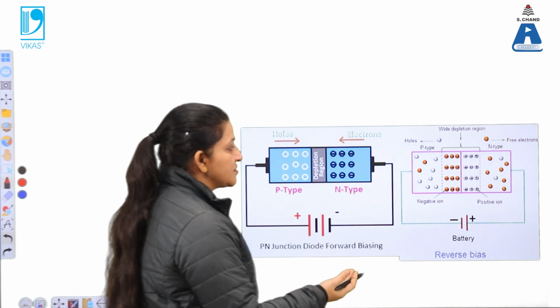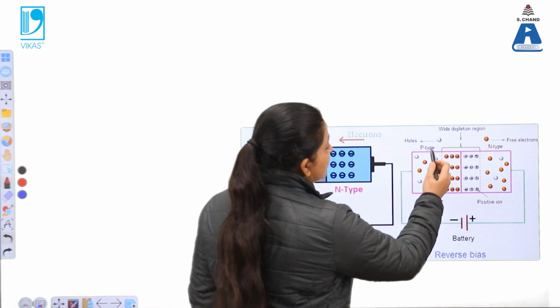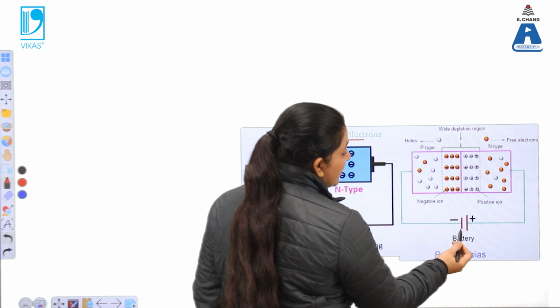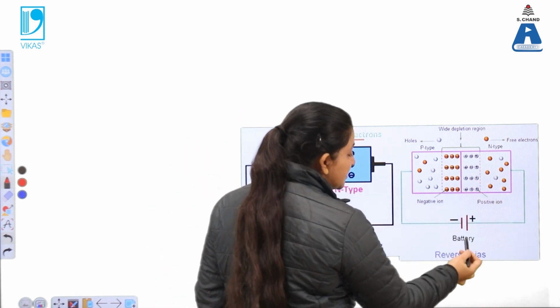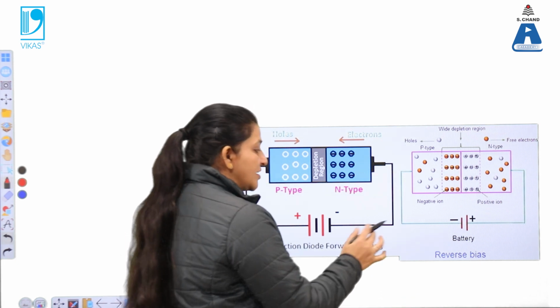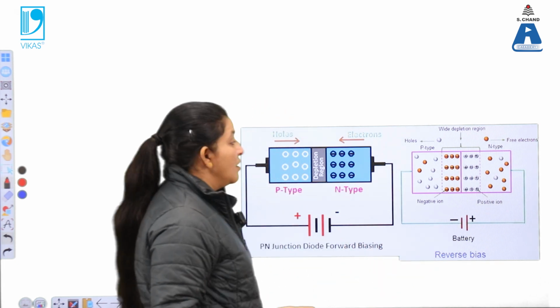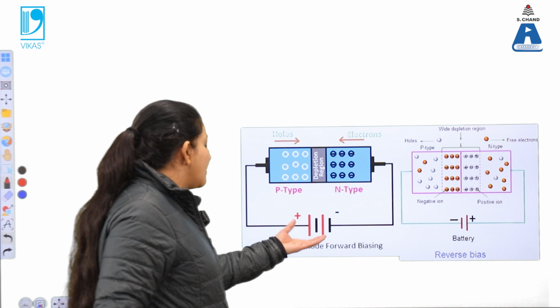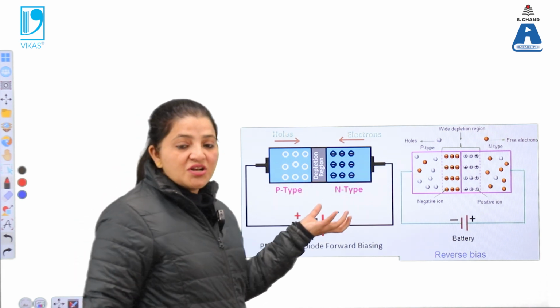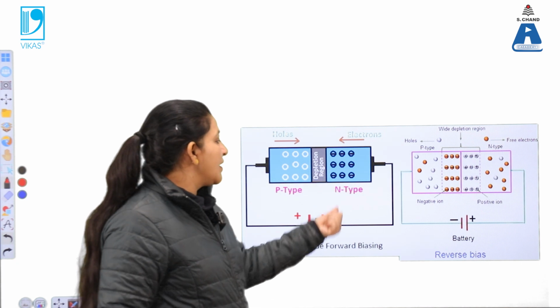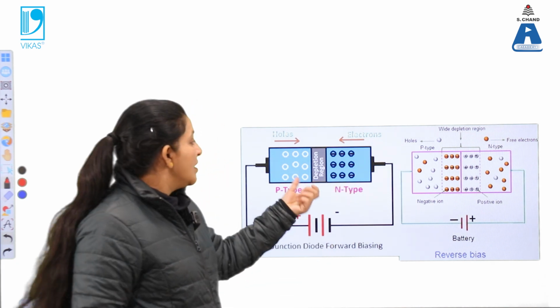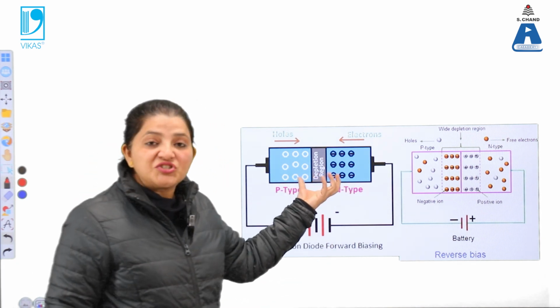And reverse means when the p type is connected with the negative terminal of the battery and the n side is connected with the positive terminal of the battery, so that is known as reverse biasing. So now when our given junction has the p type connected with positive and the n type connected with negative, what will happen to the depletion region?